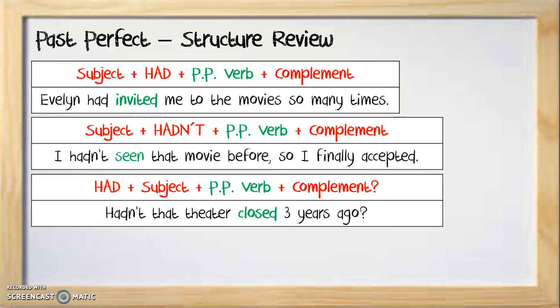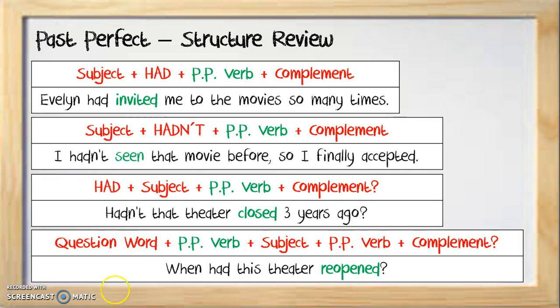The thing is that Evelyn invited me to a theater I thought had closed 3 years ago. So I asked her, hadn't that theater closed 3 years ago? Notice how in this case I am using a negative auxiliary, which is okay, for it is a negative question. When had this theater reopened? I wondered, since I hadn't heard of it in a long time.